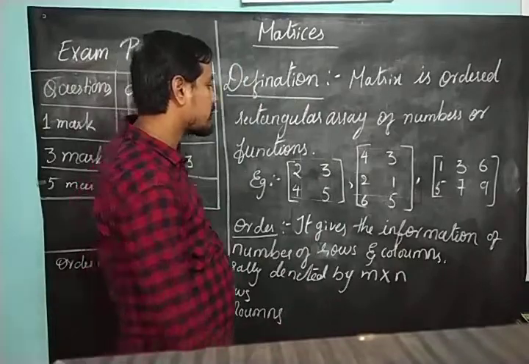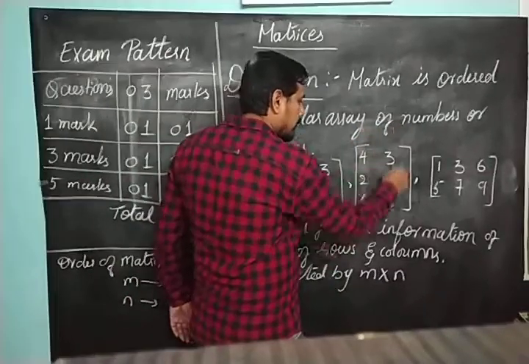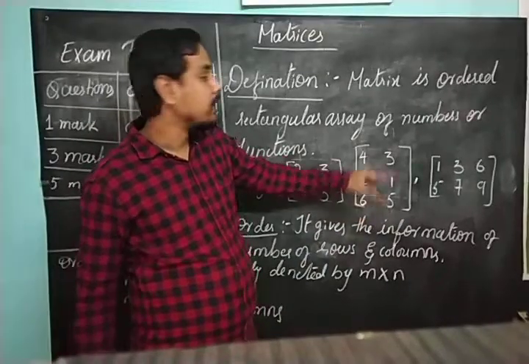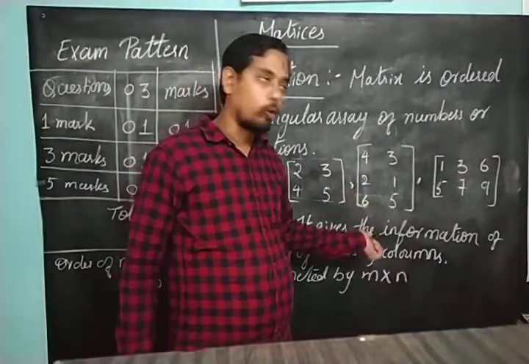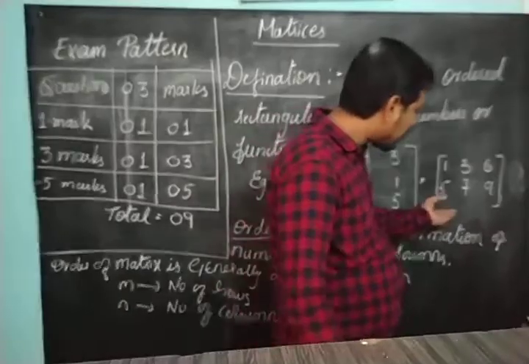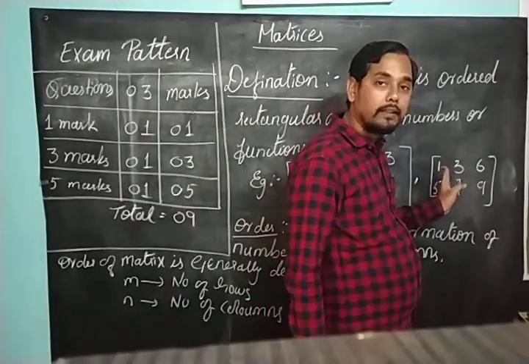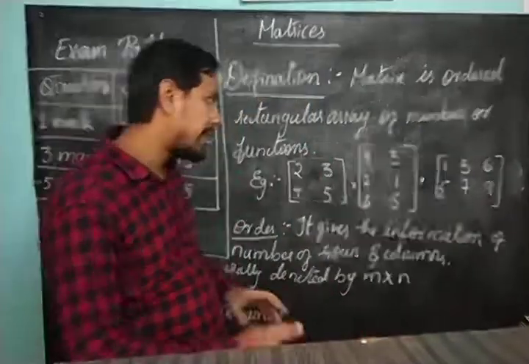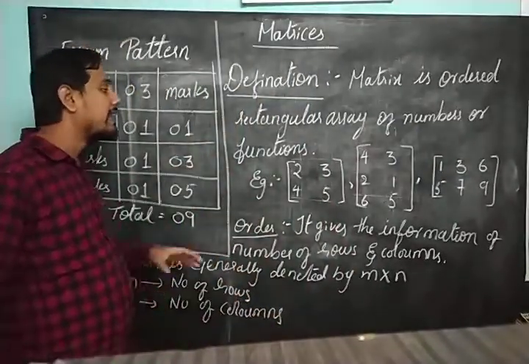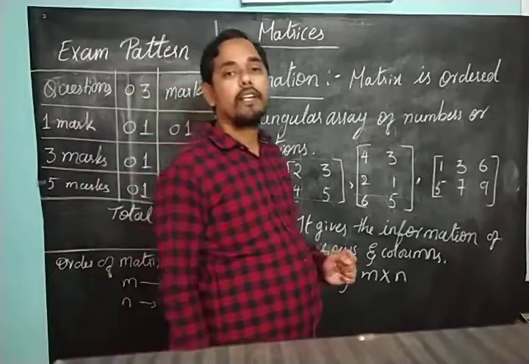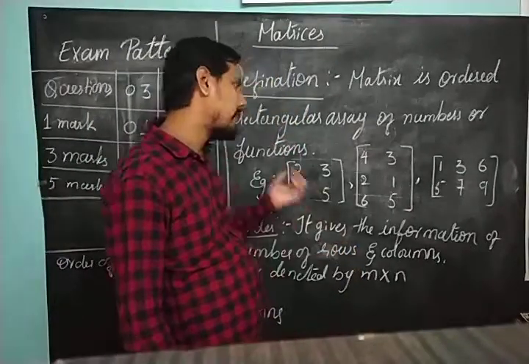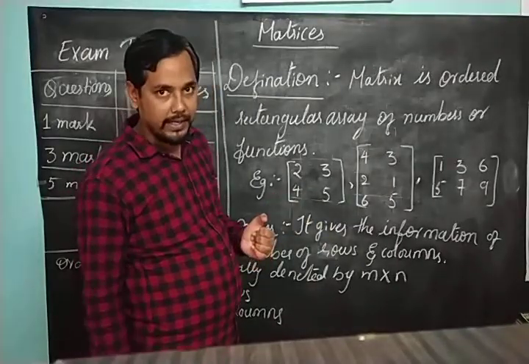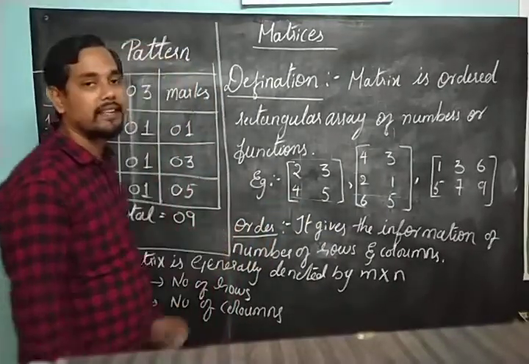and number of columns 1, 2. So here you can see this example, this matrix is having 3 rows and 2 columns, right? Coming to third one, here you can see there are 2 rows and 3 columns. So a matrix can take any rectangular form where rows and columns are present, and definitely it has to be represented in a square bracket. So I hope the definition of matrix is clear.